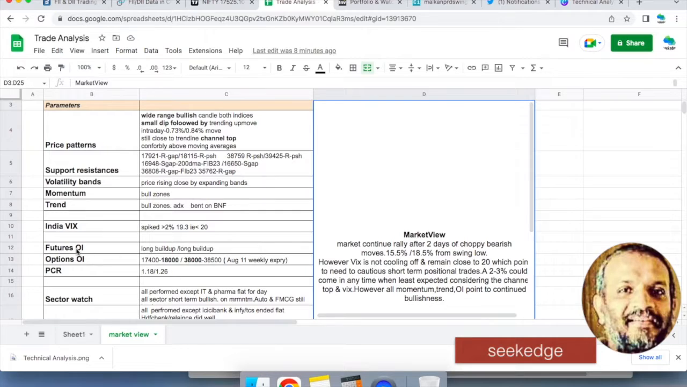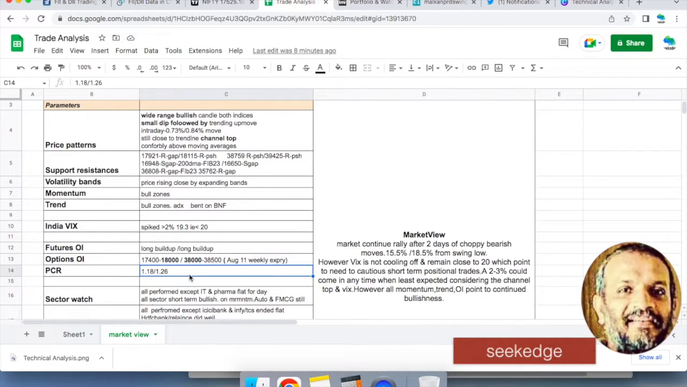Futures open interest is showing long build-up on both, which is good, positive. Options-wise, the range is given by the highest put writing and call writing on the Nifty and the highest put writing on the Banknifty. That is 17,400 and 18,000, a 600-point range, with only 2 days on Wednesday and Thursday. Tomorrow is a holiday. And 38,000 and 38,500 is very close by. That's the range on the Banknifty, for the August 11th expiry that's coming.